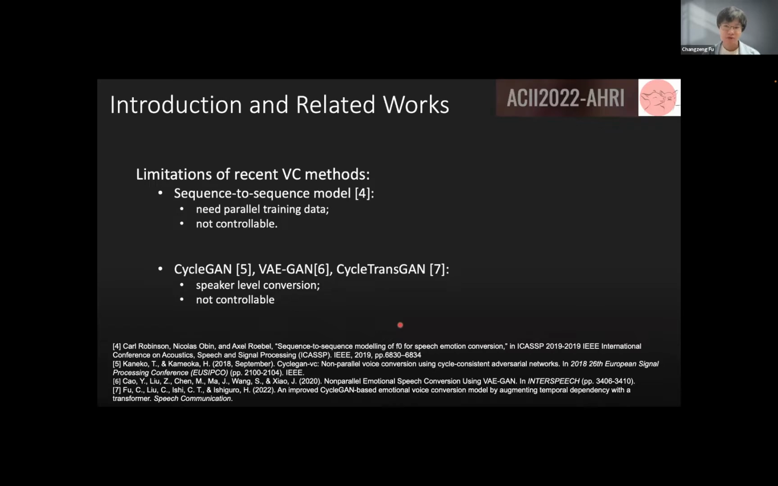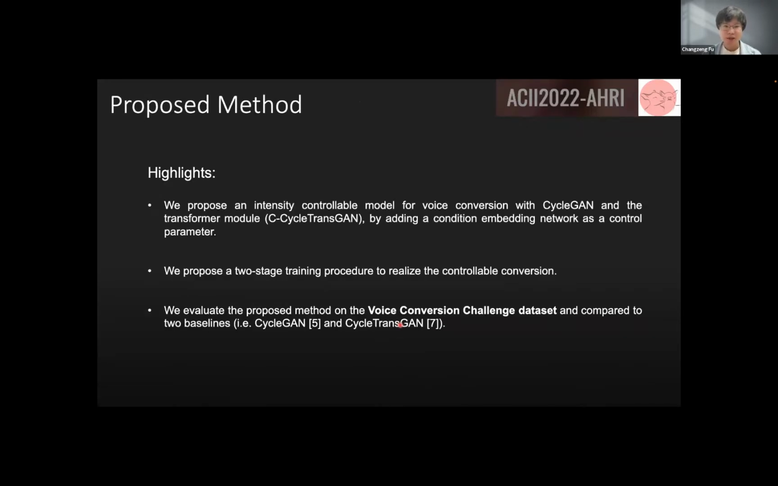In this study, we mainly focus on making the GAN generative model controllable in cross-gender conversion. Here we highlight our study. We propose an intensity-controllable model for voice conversion with CycleGAN, and use a transformer to enhance the temporal dependency and increase the controllability of the model. We add a condition embedding network as a controllable parameter, and then propose a two-stage training procedure to realize the controllable conversion. In the experiment, we evaluate the proposed method on the Voice Conversion Challenge dataset and compare to two baselines: one is CycleGAN and one is Changzeng.